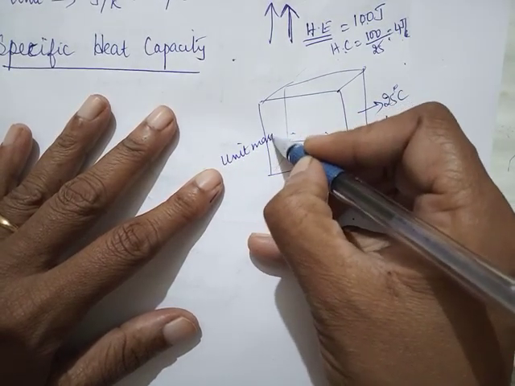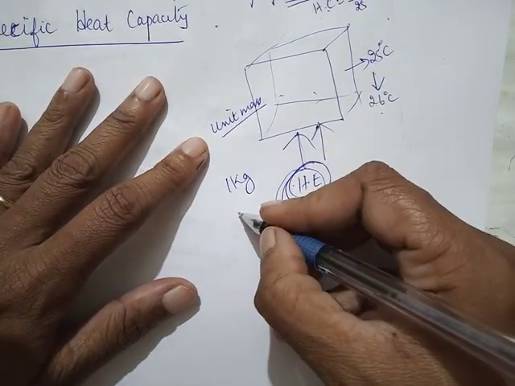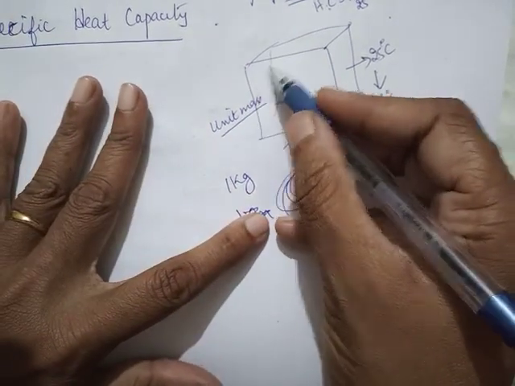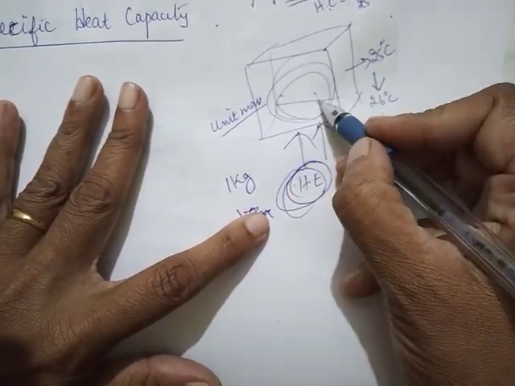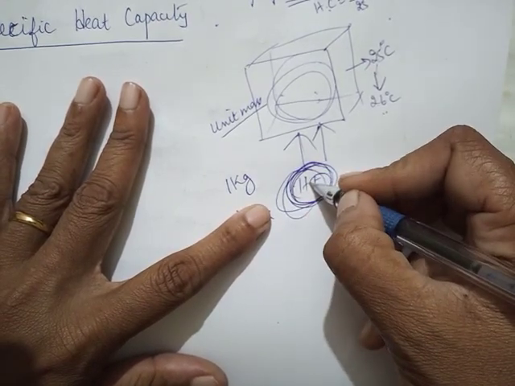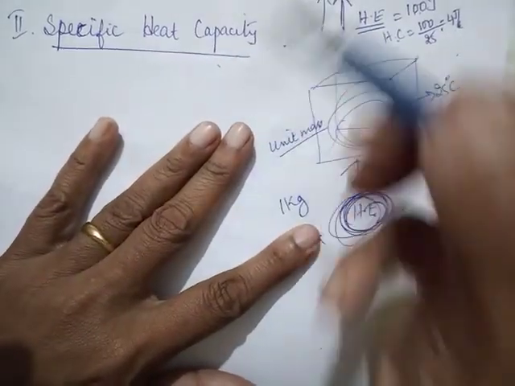Unit mass means in SI it will be 1 kg, in CGS it will be 1 gram, or to raise the temperature of 1 kg of this particular substance by 1 degree Celsius, how much heat energy was given? That is called specific heat capacity.